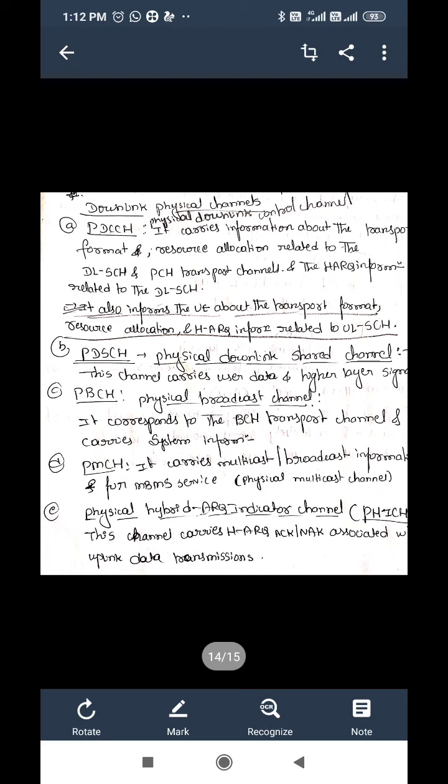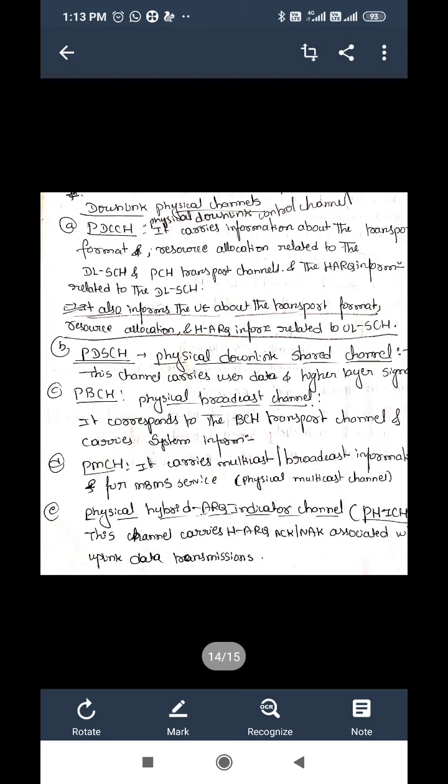Next one is PDSCH, that is physical downlink shared channel. This channel carries user data and higher layer signals. PBCH, that is physical broadcast channel. It corresponds to the BCH transport channel and carries system information. PMCH carries multicast broadcast information for MBMS service.